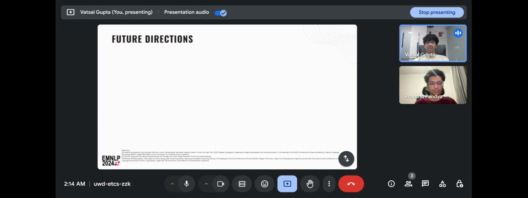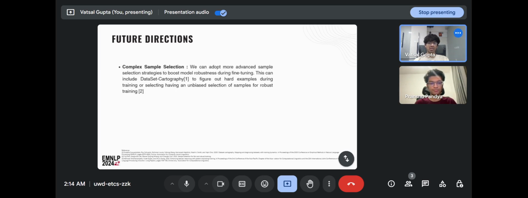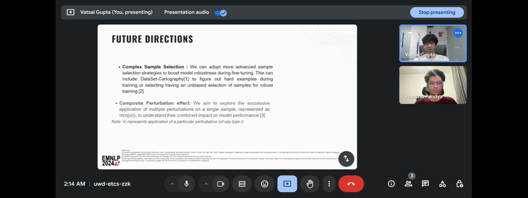Finally, we also think that there are some future directions which we can explore. Complex sample selection is a very obvious thing that we can do additionally. We can adopt more advanced sample selection strategies, which can include dataset cartography to have hard sample selection, or we can also propose more complex algorithms for selecting samples for robust training from an unbiased selection of samples. We've given the necessary citations and you can see them below.